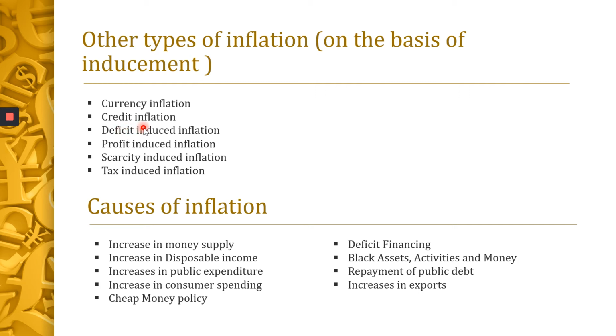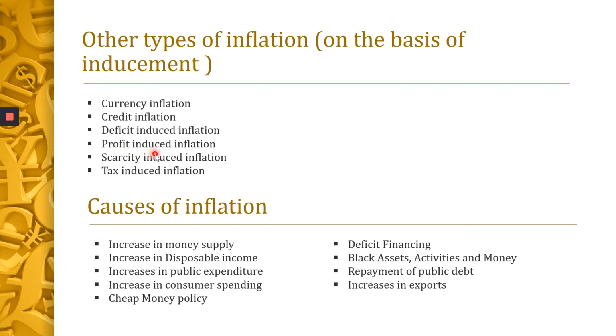Credit is cheaply available. That is, it is cheap money policy. The rate of interest is very, very low and they are able to buy credit very easily. What happens? People will try to buy credit and they will buy goods. Okay, so this is only called as credit inflation. When banks are liberal in lending credit, the money supply increases, thereby increasing the prices.